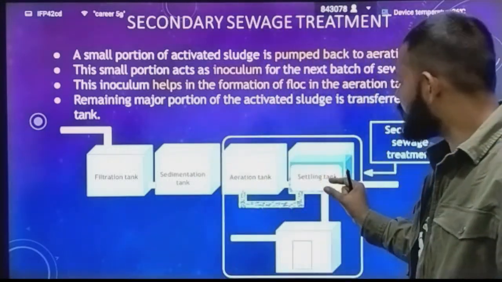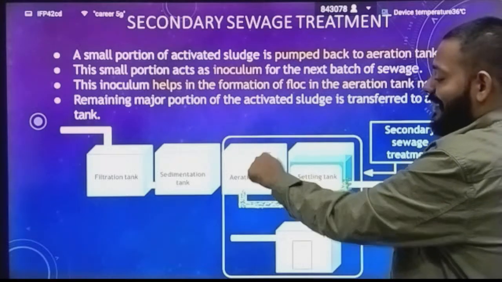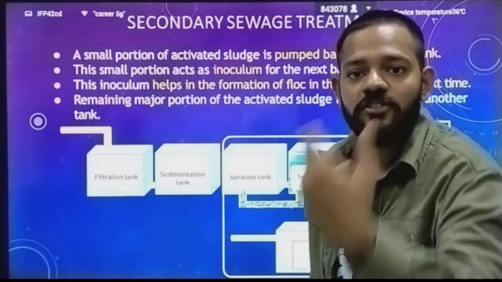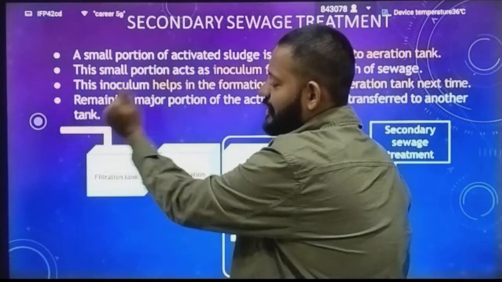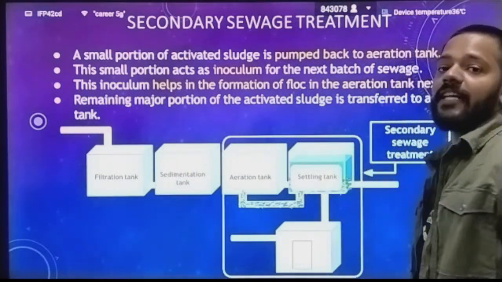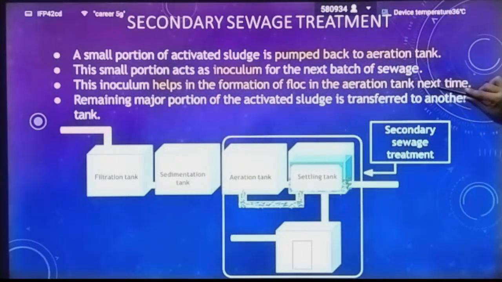So you take some sample from the settling tank as inoculum and send it again to the aeration tank for the next batch. The next batch of sewage coming into the plant is treated by that inoculum taken from the settling tank. So the inoculum helps in the formation of flocs in the aeration tank.